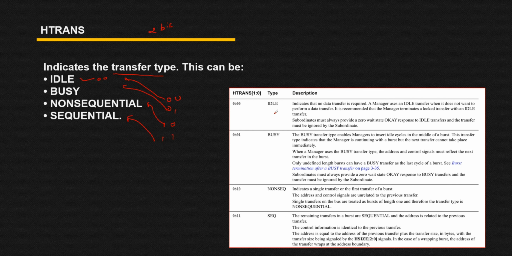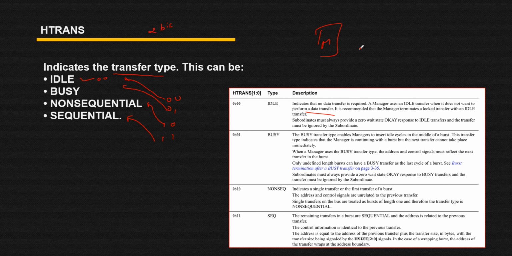Now in the idle situation, it indicates that no data transfer is required. A manager uses an idle transfer when it does not want to perform any data transfer. So in such a case, you can consider your idle state.